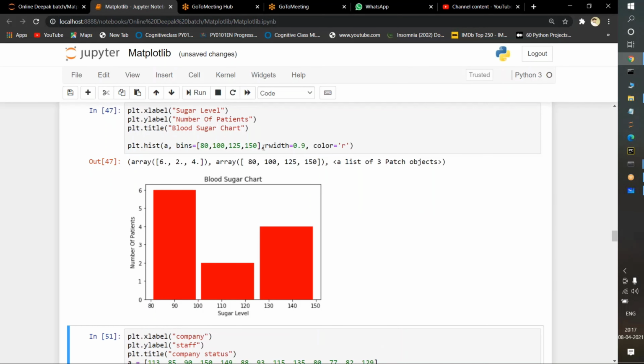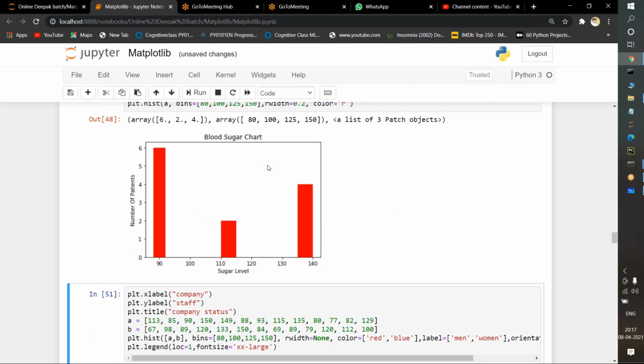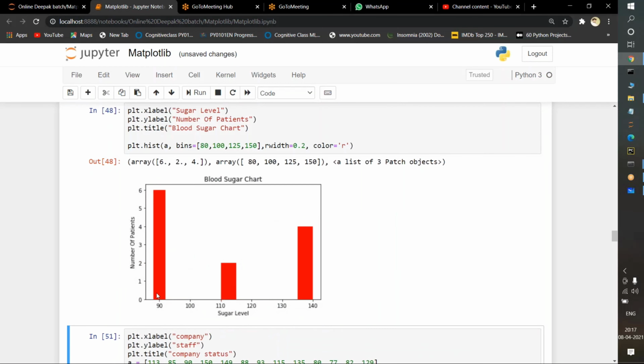Here, what do you mean by this rwidth? Rwidth is nothing but the relative width. Suppose if I pass here 0.2 only, and we execute and see what will happen. See, the width of each and every bar is reducing or not. For that purpose, if you want to increase it here, you can increase.